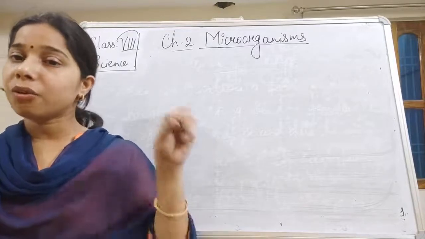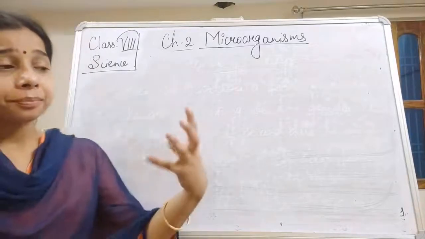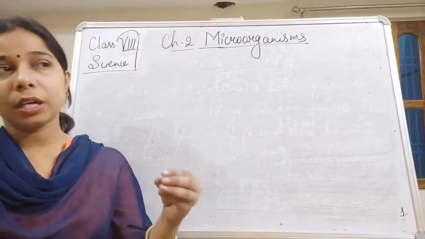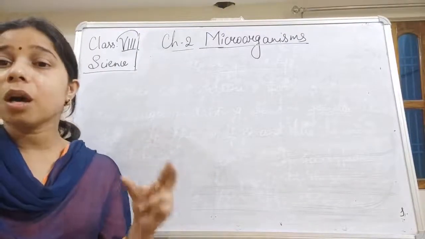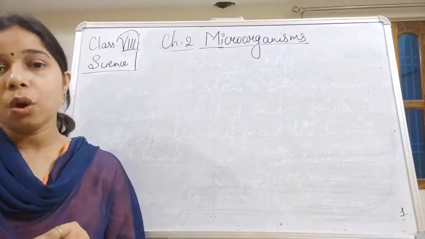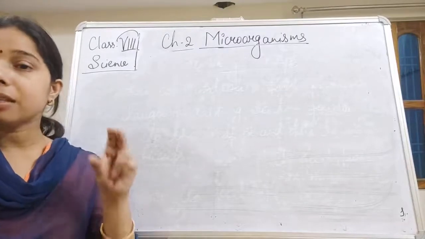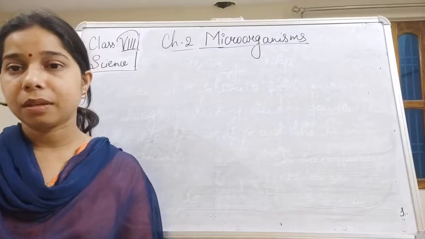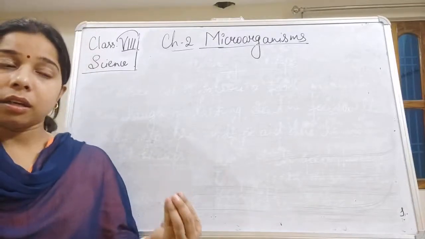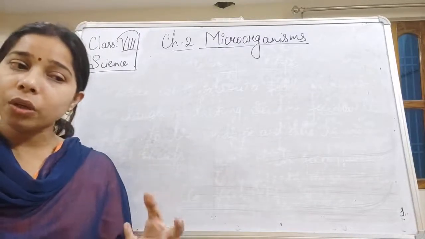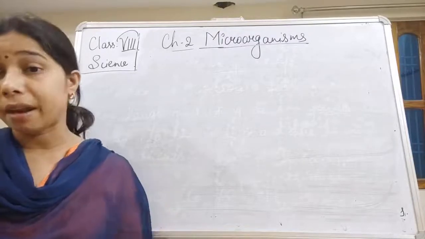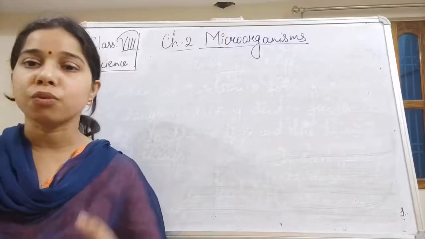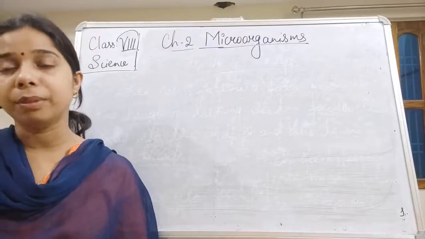The release of the carbon dioxide makes holes in the dough, due to which the dough becomes very soft and very fluffy. Now yeast is not only responsible for making bread, students, but it is also used for making alcoholic beverages.